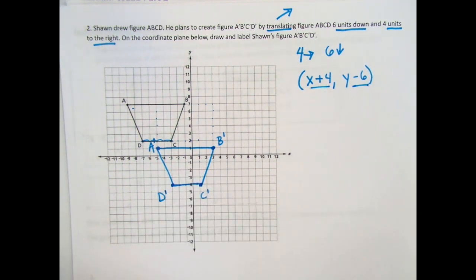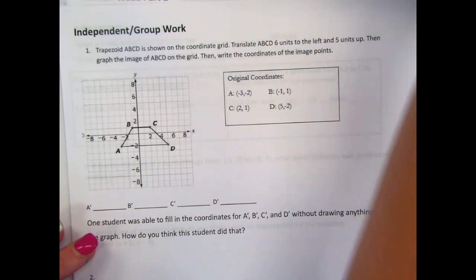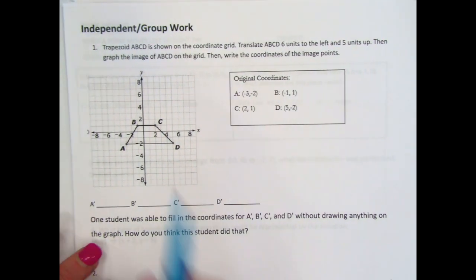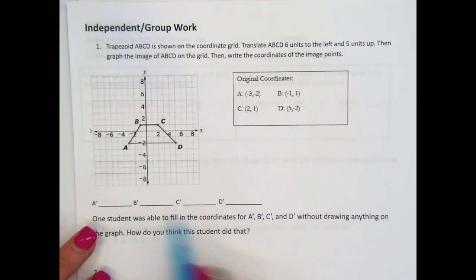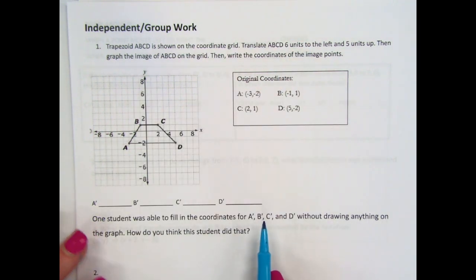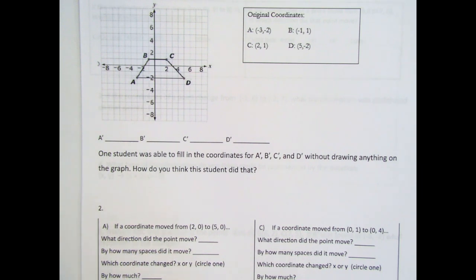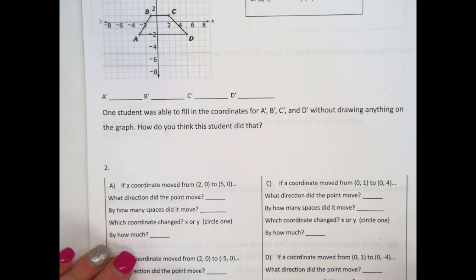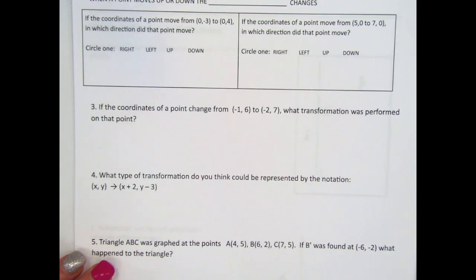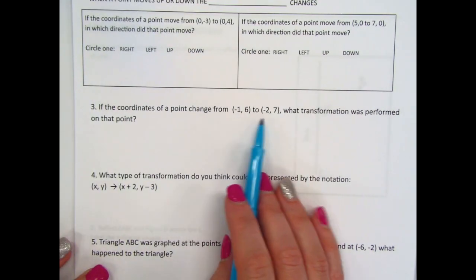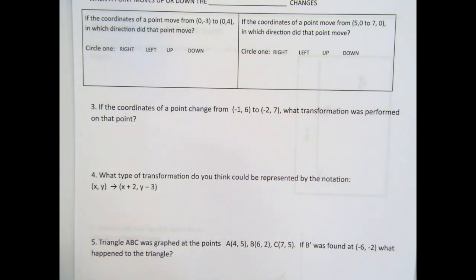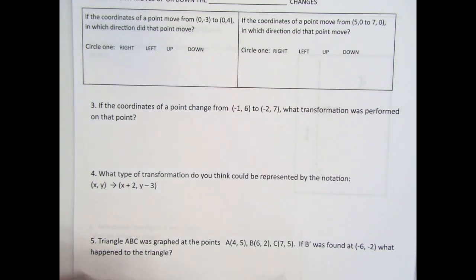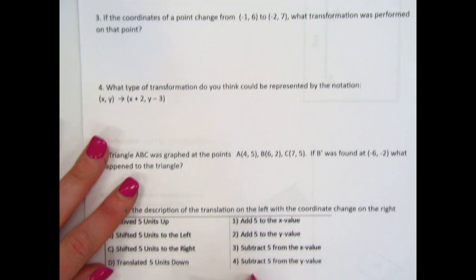Now, your independent work, you have number 1 to do. We did a very similar one together. Question 2 is really having you think about which direction points are moving. And then you're trying to figure out what the translation looks like if you don't have a graph to look at. When you get to the bottom, if you have time left, you can start your exit ticket. If you do not finish this whole thing, it is homework.